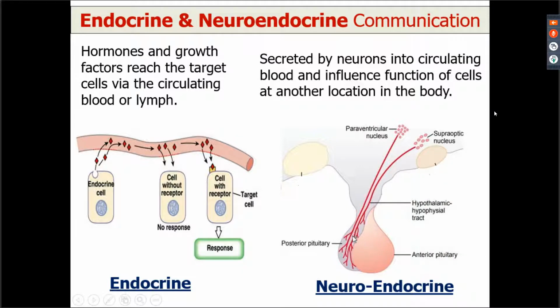Mainly it is your posterior pituitary hormone, the oxytocin and the vasopressin, which are synthesized in the hypothalamus. From there, through the hypothalamo-hypophyseal tract, they reach the posterior pituitary where they are stored, and when the need arises, they are secreted into the bloodstream. So this is neuroendocrine communication, right?